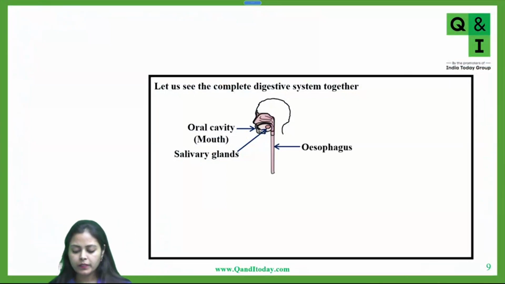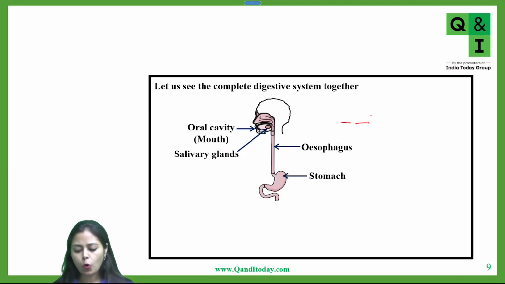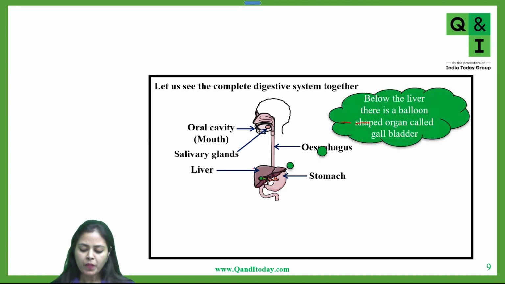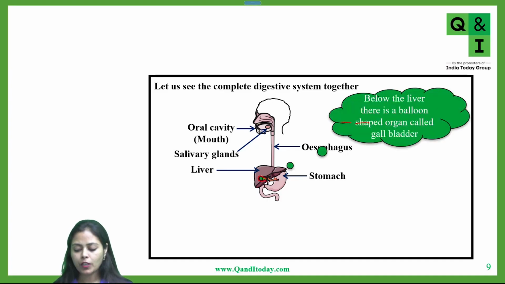So now this tube is called your esophagus, the food pipe. The esophagus opens into the stomach. On the upper right side of the stomach, you have the liver. Now see, below the liver, you have a balloon-like structure, this green structure. This structure is called your gallbladder.